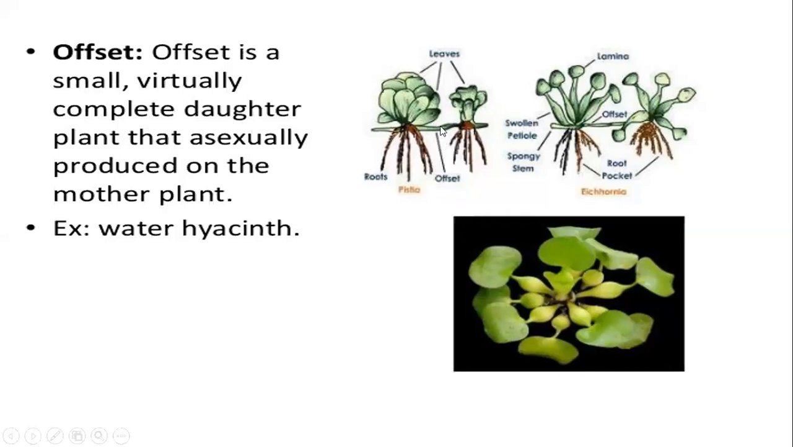ये कैसा है देखो, it is thicker, है ना? It is thicker and it is shorter. Here also you can see this is thicker and this is shorter. Example is Pistia and Eichhornia. Both are water plants. You might have heard of them. Eichhornia is called water hyacinth. It is also called the terror of Bengal.